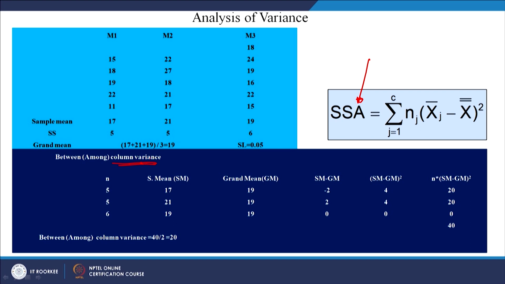First of all, find out the sample mean of each of these groups. Summation of all these, you just add all these 5 numbers and divide by 5, you will get 17, here 21 and here 19. After finding out the mean of each of these groups, find out the grand mean, which would be the mean of these 3 means. So, 17, 21, 19 divided by 3. So, 19 is the grand mean, and we have to test this hypothesis at 0.05 significance level.